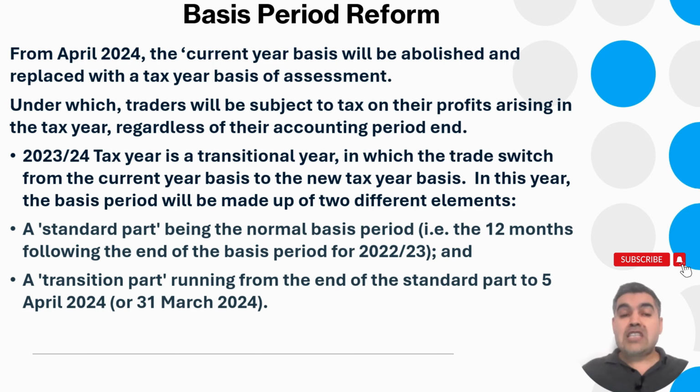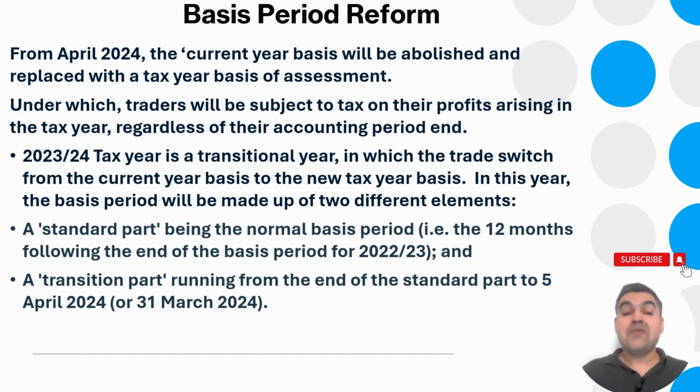Now, this rule has been introduced from April 2024, which falls in 2024-2025. However, the 2023-24 tax year is a transitional year, or the year of change, in which the trade switches from the current year basis to the new tax year basis. In this year, the basis period will be made of two different elements. I will show you with illustration.